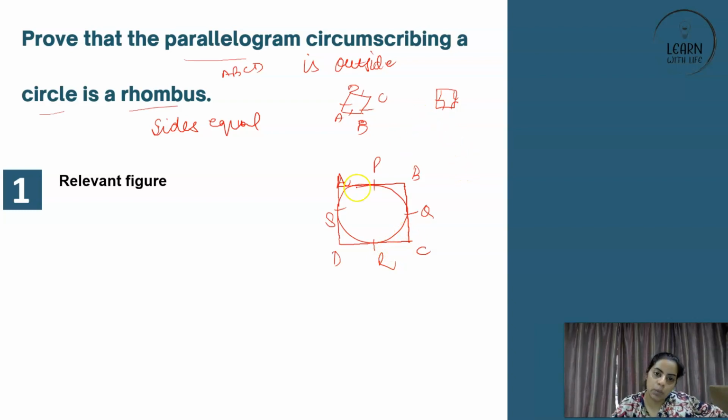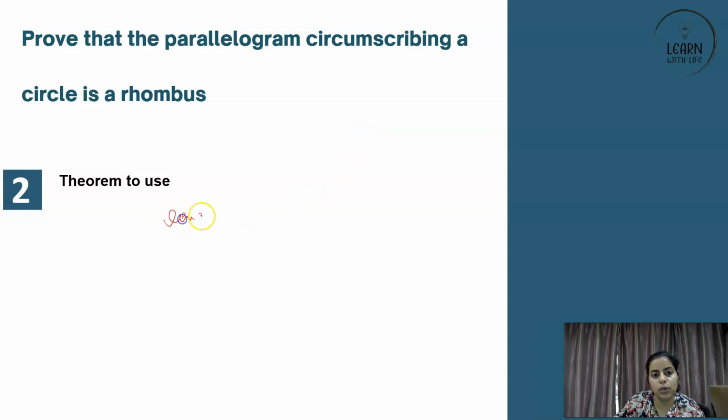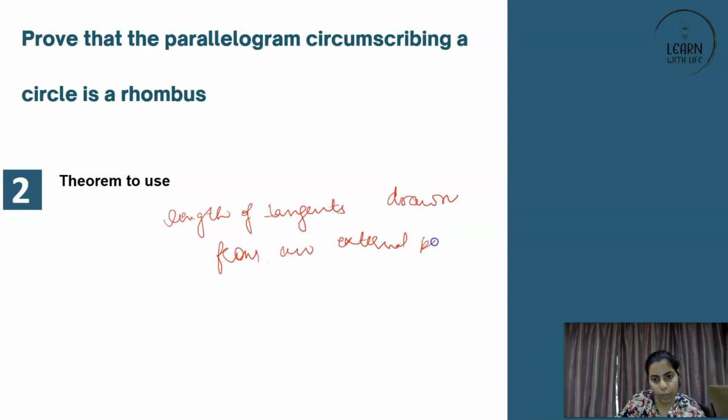No, right? Now just check this point B. From the point B, we have 1, 2. From this C, we have this and this. From this D, we have this and this. And from this A, we have this and this. So don't you think these are external points from where tangents are drawn? And don't we think that we can use the theorem: the lengths of tangents drawn from an external point to a circle are equal? Yes, we can certainly use it.